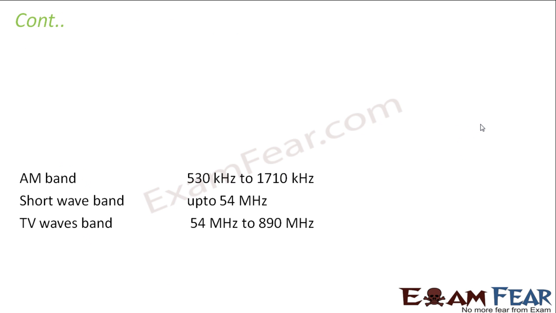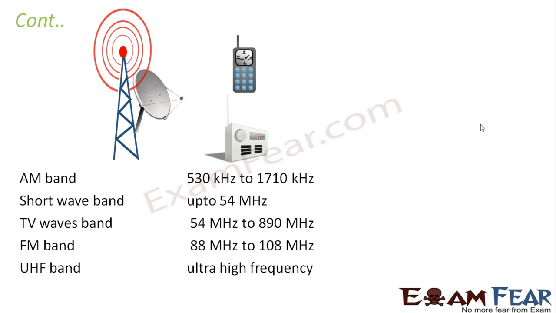Now if you look at it, you will see that you have something called the AM band, that is the amplitude modulated band. Those who have radio in your homes would have seen that you have FM channels, right? Similar to FM channels, you have some AM channels as well.